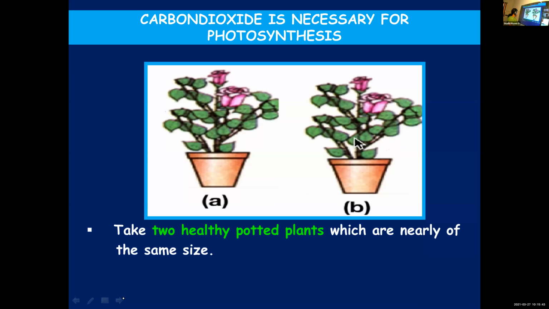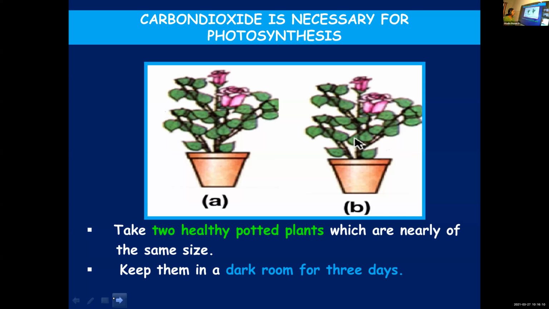Now here also, you will keep it in the dark room for 3 days to make it free of starch. So in the previous experiment, we needed only one potted plant. Here we need two healthy potted plants of the same size. Then you're keeping them in a dark room for 3 days to make it free of starch. Now what is next?